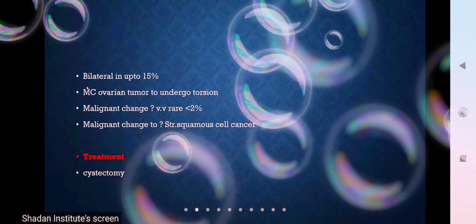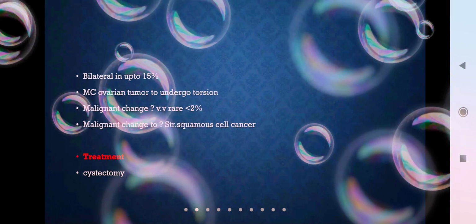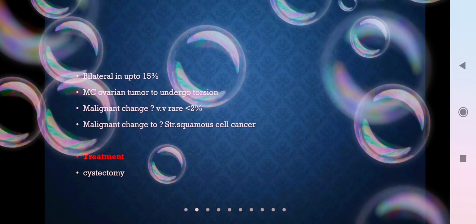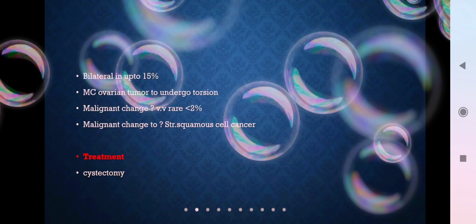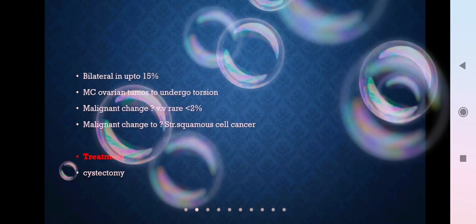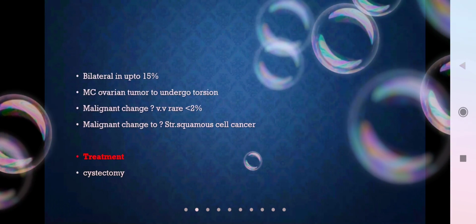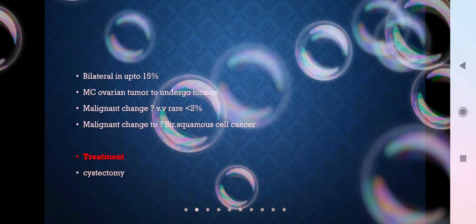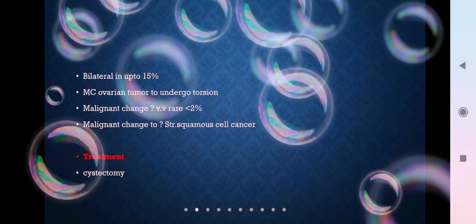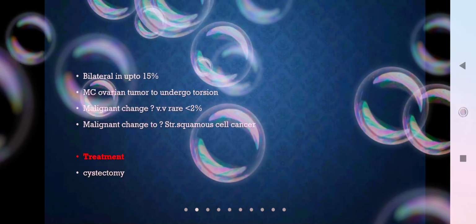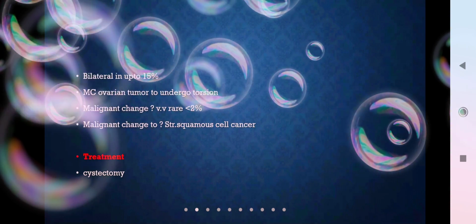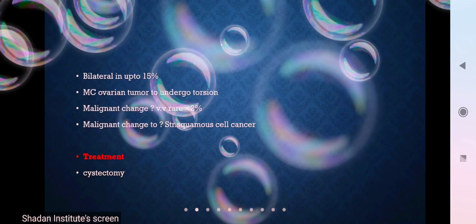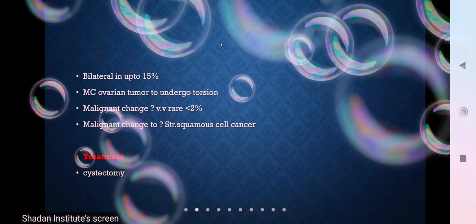Usually this dermoid cyst is unilateral, only in 15% it is bilateral, and it is the most common ovarian tumor to undergo torsion. So this is also an important question. The most common ovarian tumor which undergoes torsion, your answer should be dermoid cyst. Okay.